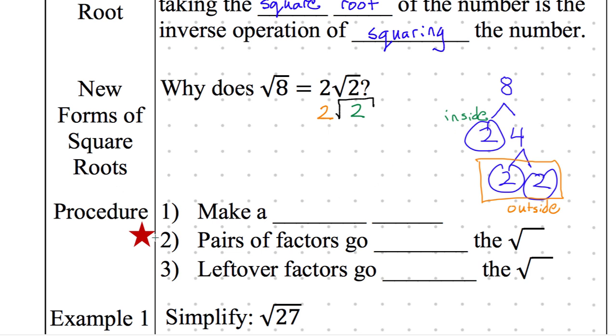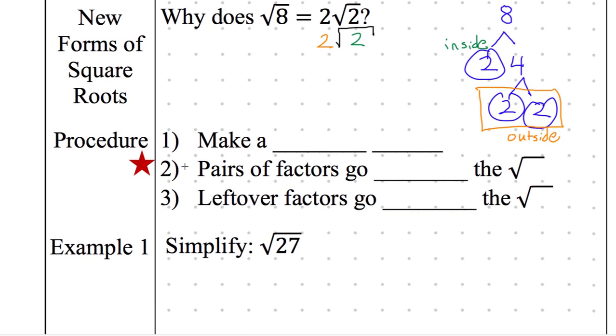I'm just showing you this procedure. Then I'm going to talk about the procedure. Then we're going to apply the procedure. All right, so what was this thing that I did with 8? What is that called? Quiet raised hand, Monse. Factor tree. Make a factor tree.